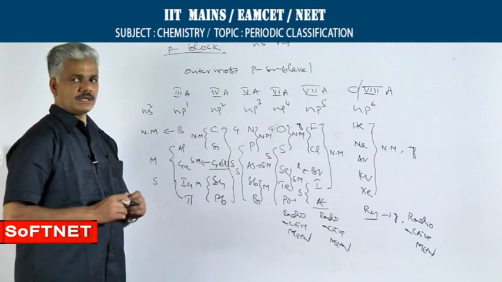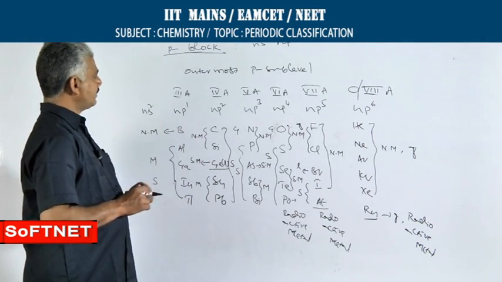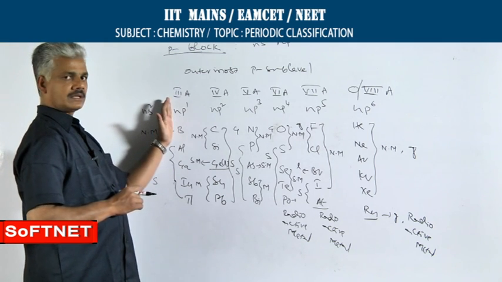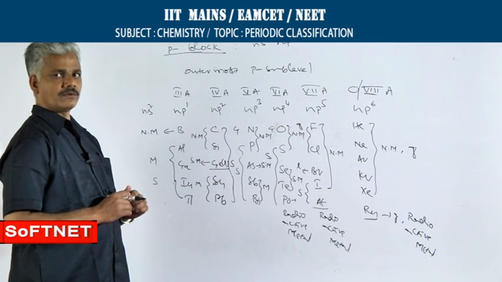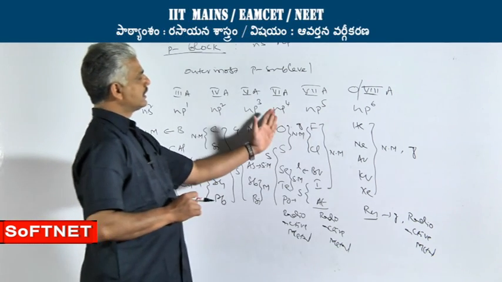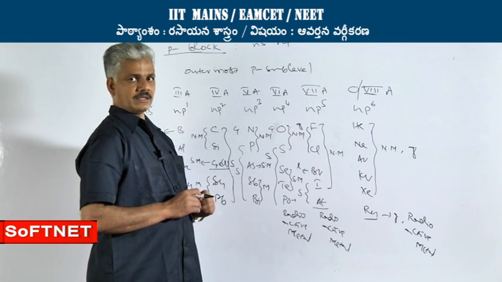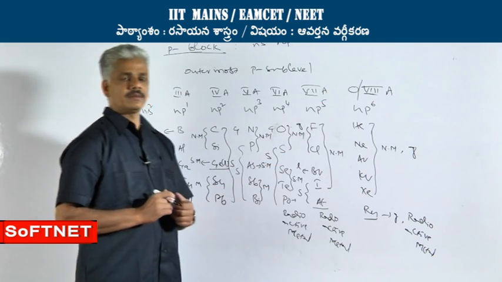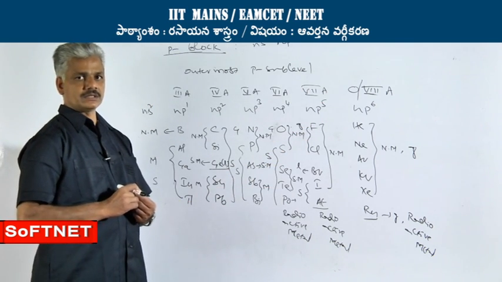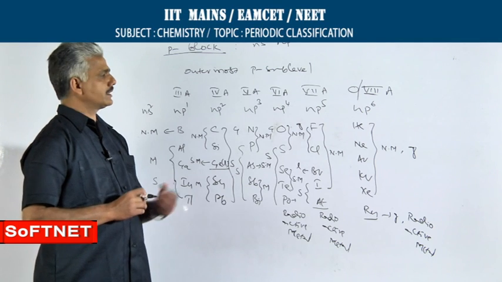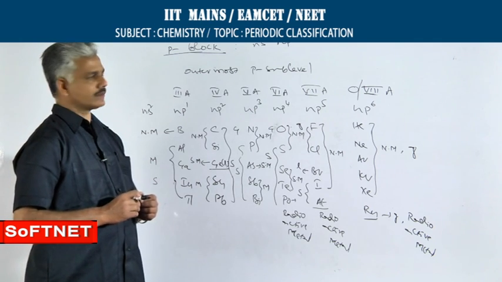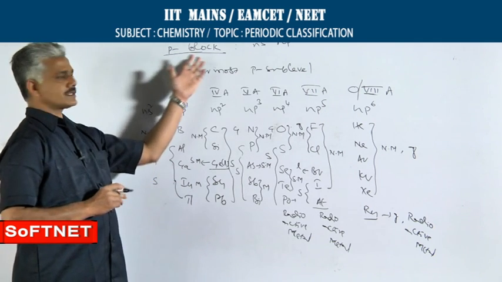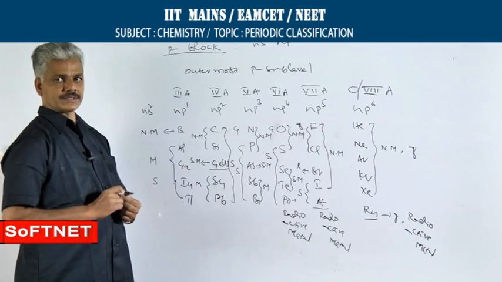Coming to their general properties, the P block elements starting groups, that is 3A, 4A and 5A, they mostly form covalent compounds, whereas elements of 6th A and 7th A, they form ionic compounds. 0 group elements are chemically non-reactive in nature under normal conditions because of their stable electronic configurations. So, that is the detailed study of P block elements.